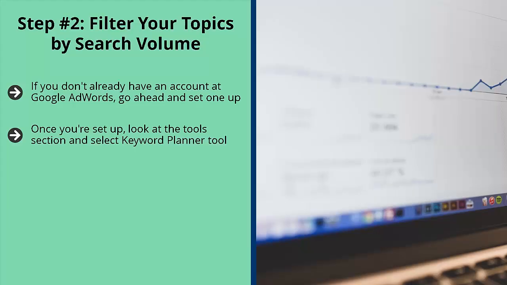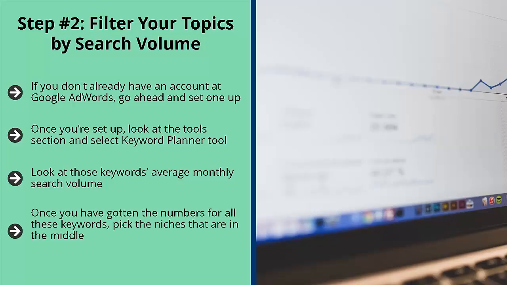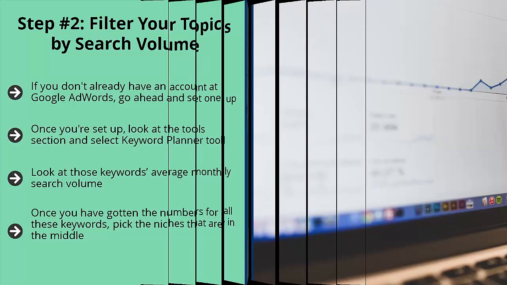When you do this, you get a list of keywords related to that topic. Look at those keywords' average monthly search volume. This is an indirect way of getting a rough idea of the overall demand level for those niches. Once you've found the keywords for one niche and have listed their search volume numbers, move on to the next keyword and then the next one after that. Once you have got the numbers for all these keywords, pick the niches that are in the middle. You don't want niches that have too much search volume because they most likely have a lot of competition. On the other hand, you don't want niches that have too little search volume.